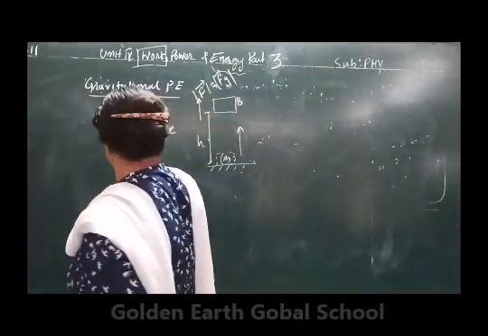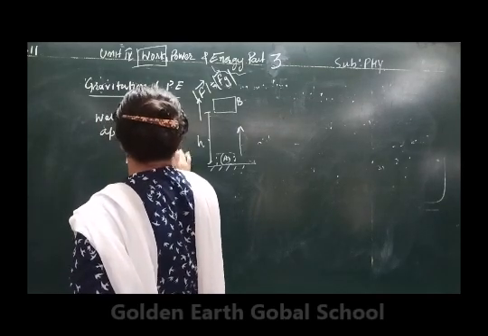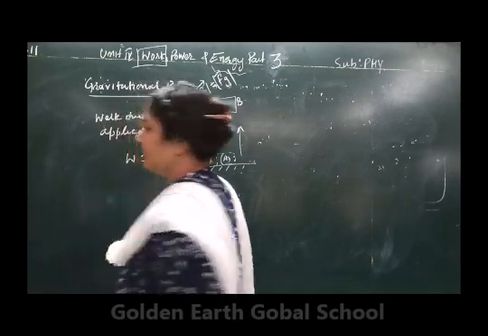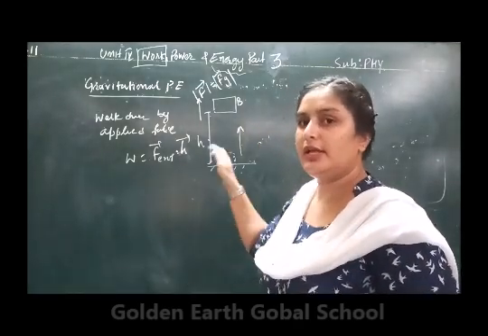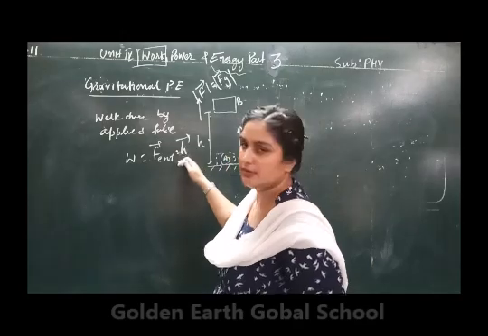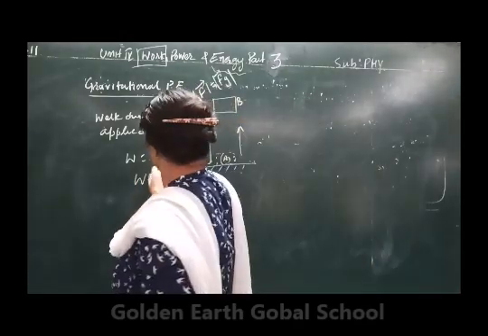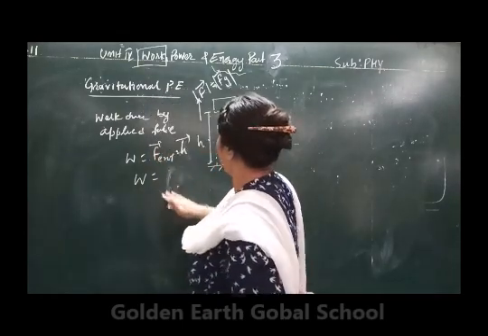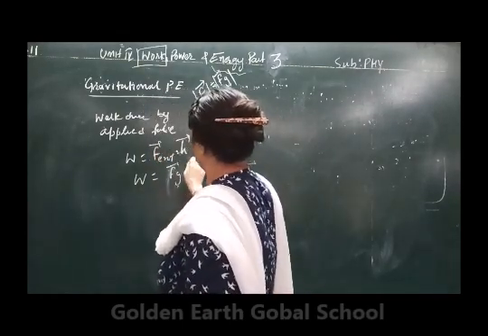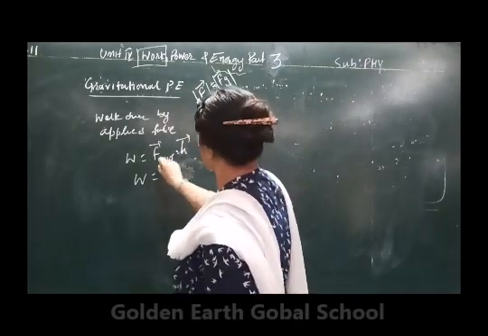So work done will be equal to F external dot h. h is the height; I am taking the length vector h. h is representing the height here. So work done will be equal to, or you can write it as, Fg dot h.